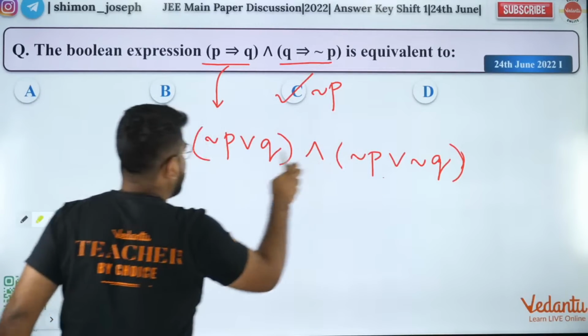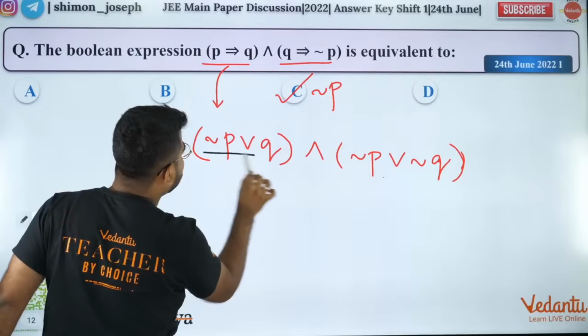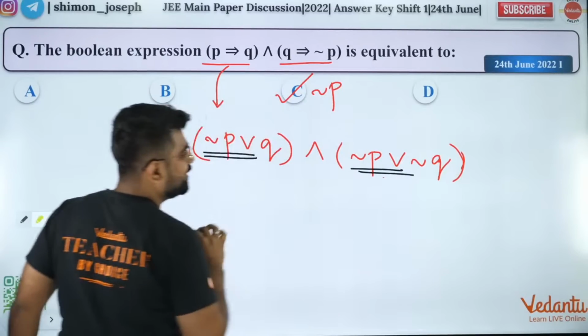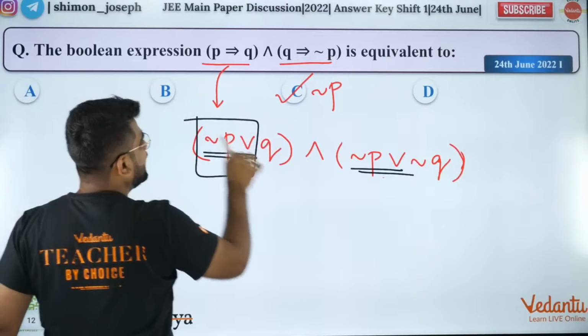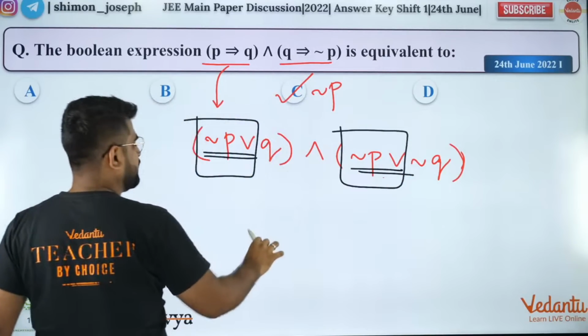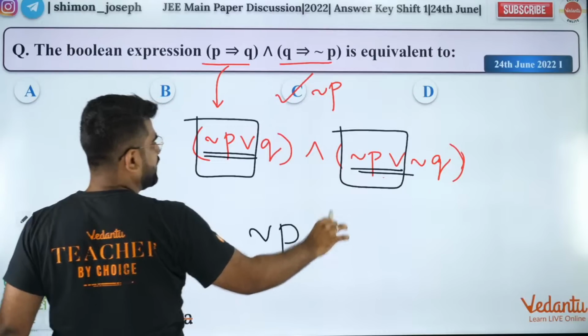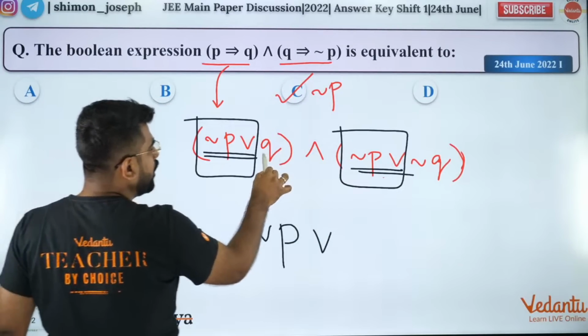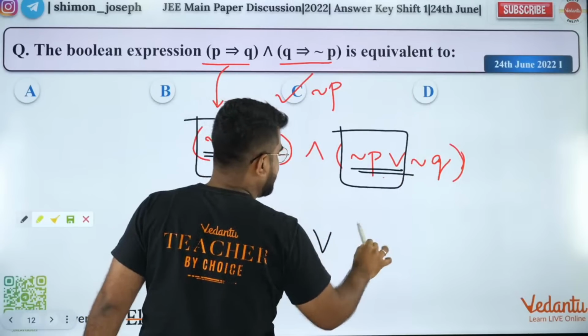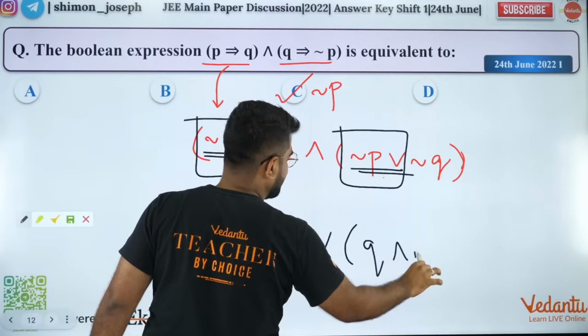Now people ask, sir, why did you do this? Why did you reverse and write it? Because this is common. So if this is common, let's take it out. Then what will be left out? Q and negation Q.